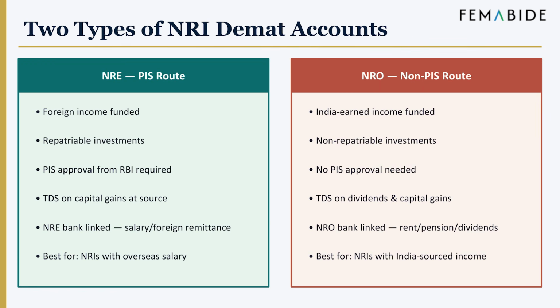Two types of NRI Demat accounts. There are two primary structures. NRE PIS route: funded through foreign income, fully repatriable investments, requires RBI PIS approval, TDS applicable on capital gains, linked to NRE bank accounts, suitable for NRIs earning abroad. NRO non-PIS route: funded through Indian income, non-repatriable investments, no PIS approval required, TDS on dividends and gains, linked to an NRO account, suitable for India-based income.